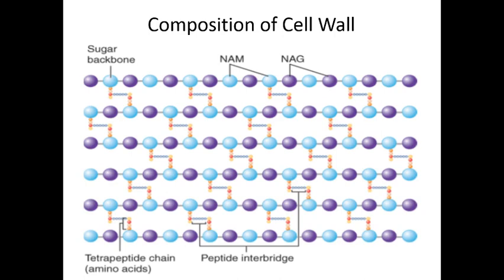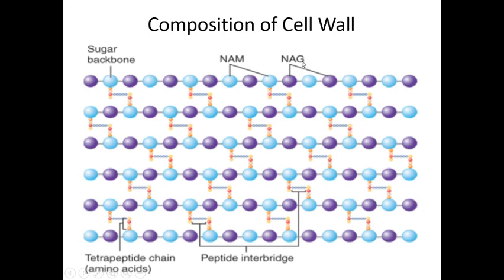The glycan backbone is the repeated unit of N-acetyl-muramic acid. NAM means N-acetyl-muramic acid, and N-acetyl-glucosamine. NAG means what?